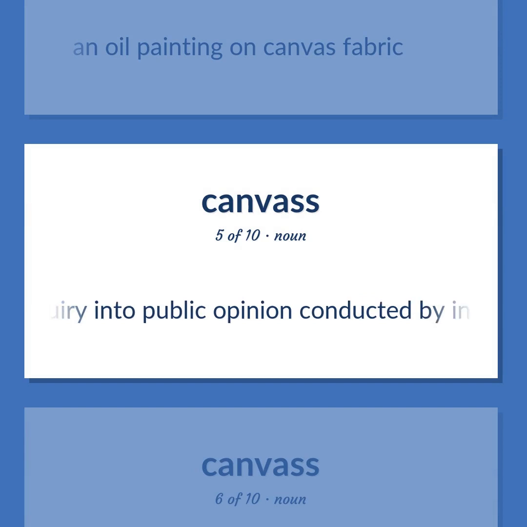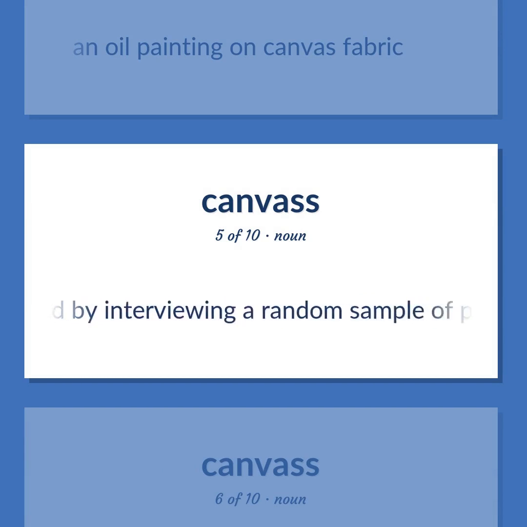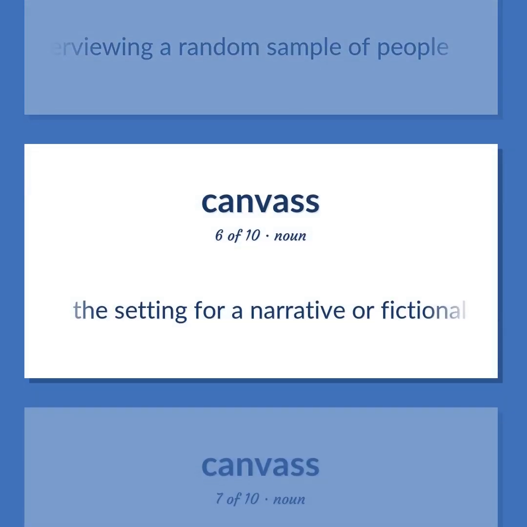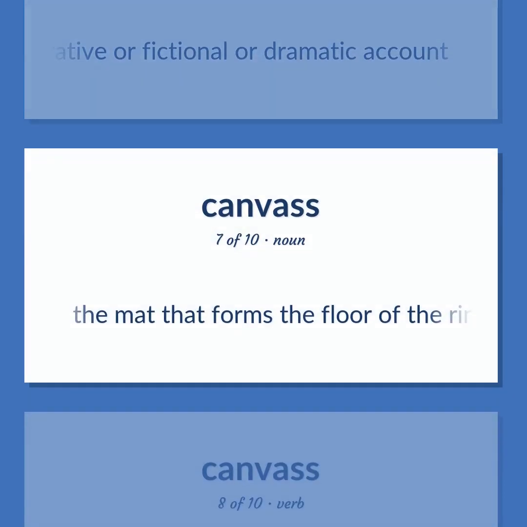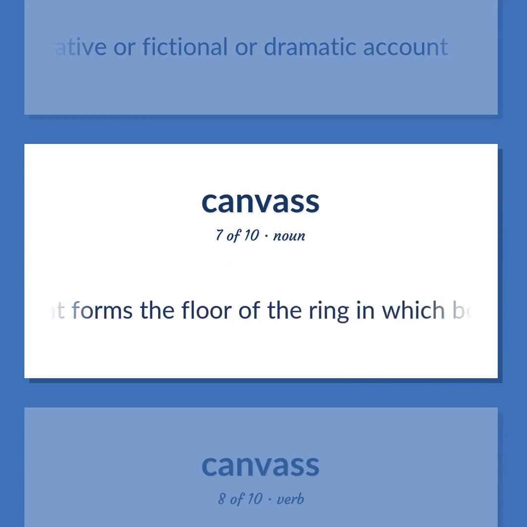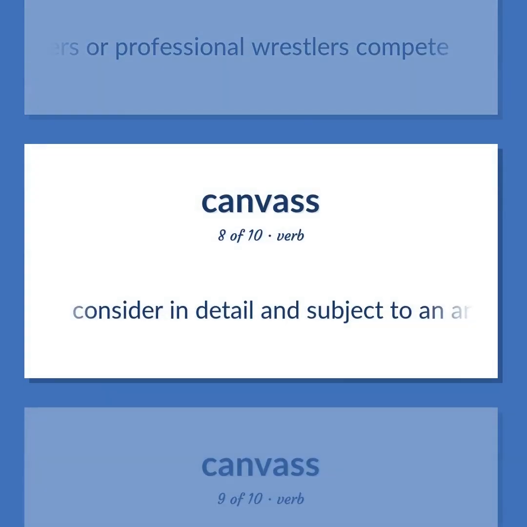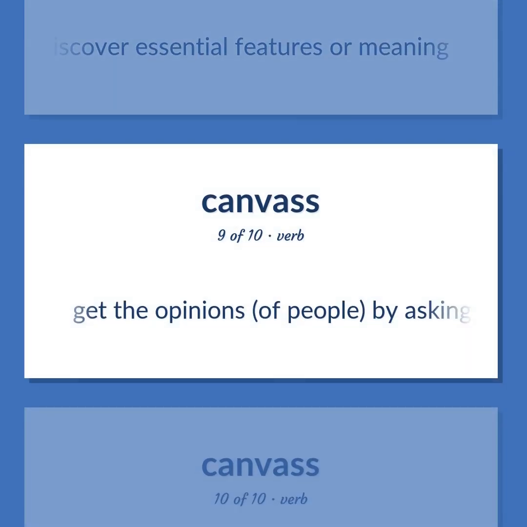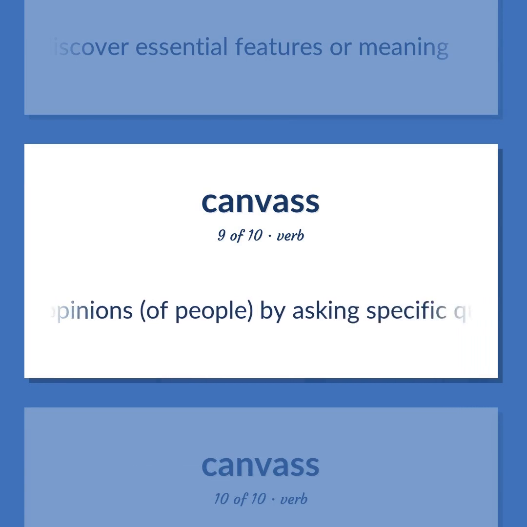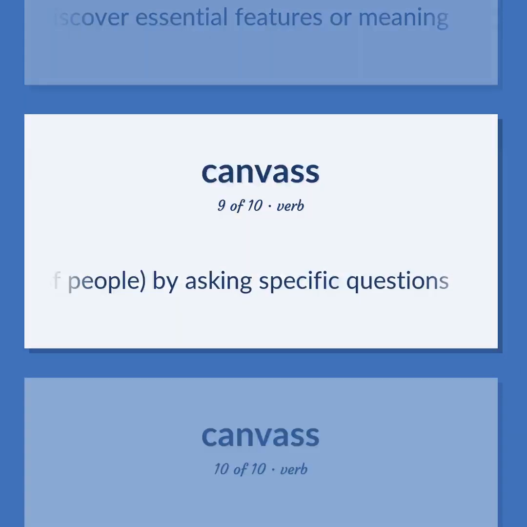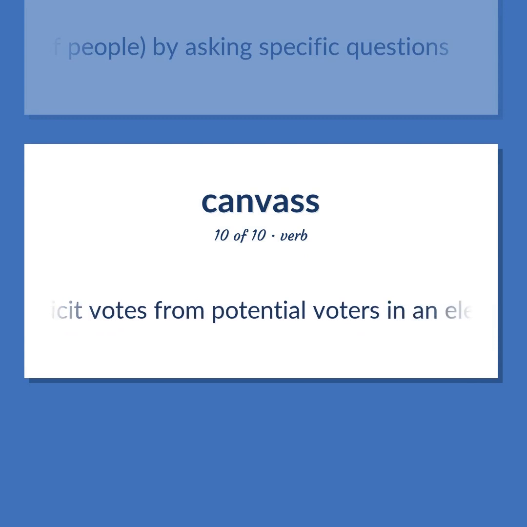Canvass: an inquiry into public opinion conducted by interviewing a random sample of people. The setting for a narrative or fictional or dramatic account. The mat that forms the floor of the ring in which boxers or professional wrestlers compete. Consider in detail and subject to an analysis in order to discover essential features or meaning. Get the opinions of people by asking specific questions. Solicit votes from potential voters in an electoral campaign.